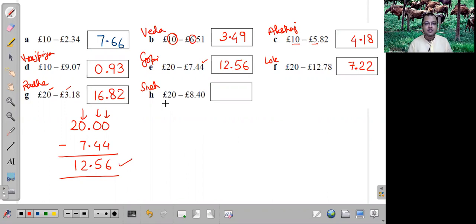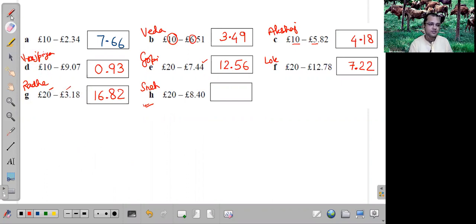Now, this one. Number H. Yes, Guruji. 0 minus 0 is 0. 0 minus 0, 0. Okay, Akshaj, 10 minus 4 is 6.